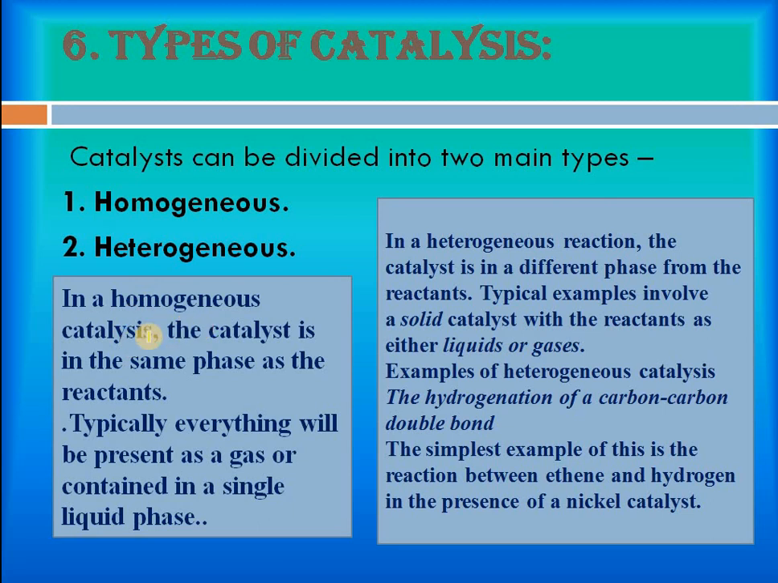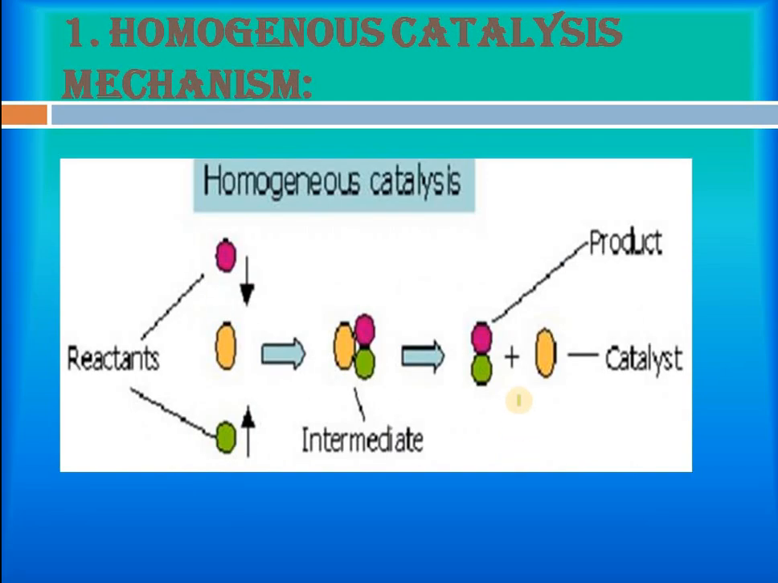For example, in homogeneous catalysis, the catalyst is in the same phase as that of the reactants, and in heterogeneous catalysis, the catalyst is in a different phase from the reactants. So here the difference is there. Heterogeneous catalysis is mainly used for the hydrogenation of a carbon-carbon double bond, which forms a carbon-carbon single bond by addition of hydrogen. This is the mechanism for homogeneous catalysis. These two reactants combine with the catalyst and form your intermediate. This intermediate then forms the product, and the catalyst remains as such.